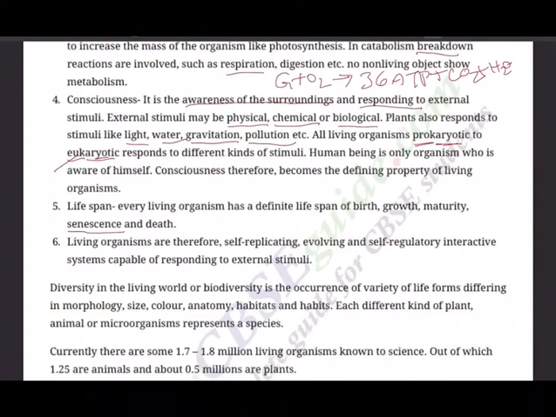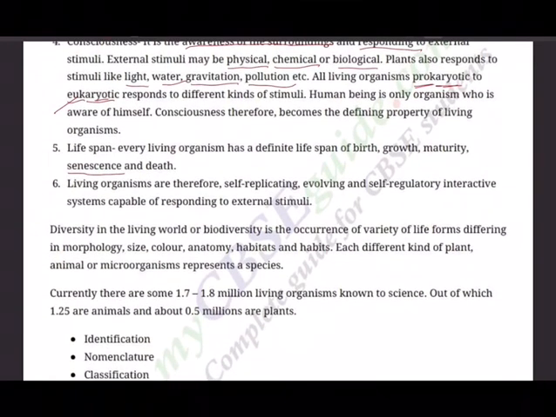So, diversity in the living, because we said the living world. Diversity in the living world or biodiversity is the occurrence of varieties of life forms differing in morphology, external appearance, size, color, anatomy, study of internal organs, habitats, habits of course, area in which the organism lives.